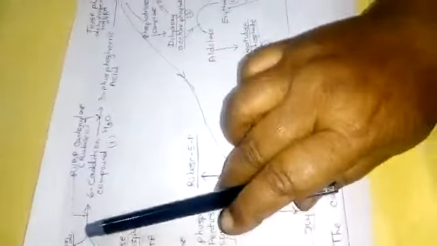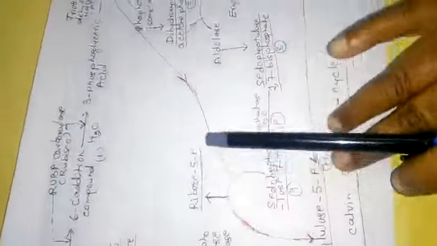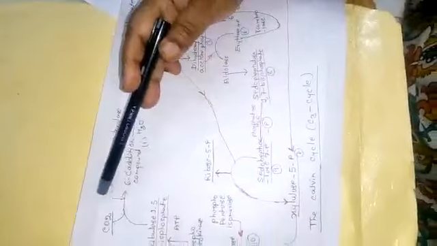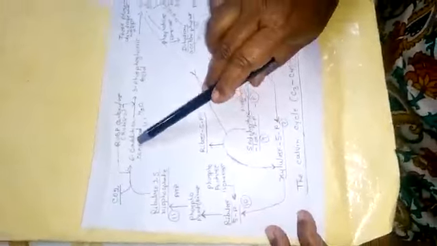And the whole cycle is shown in cycle form, the Calvin cycle. Here first carbon dioxide is absorbed, forming a 6 carbon compound.